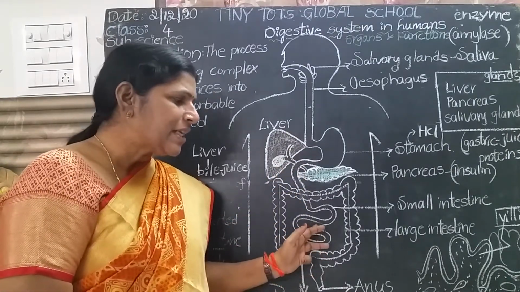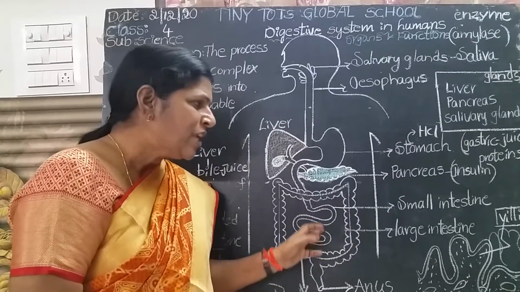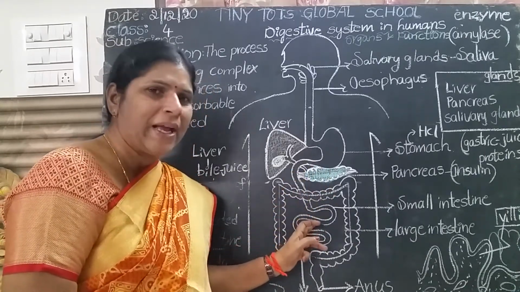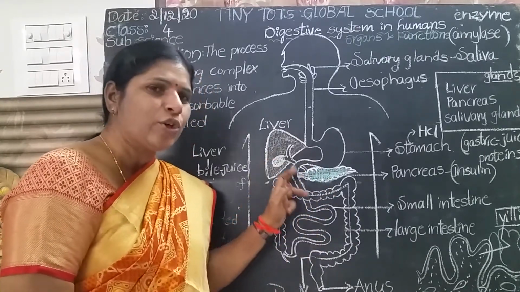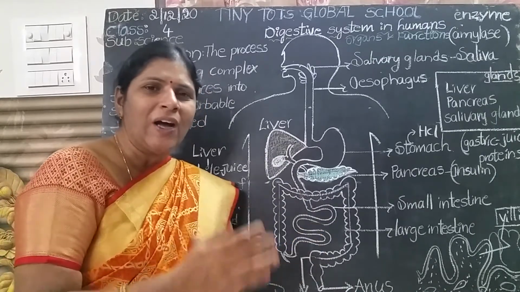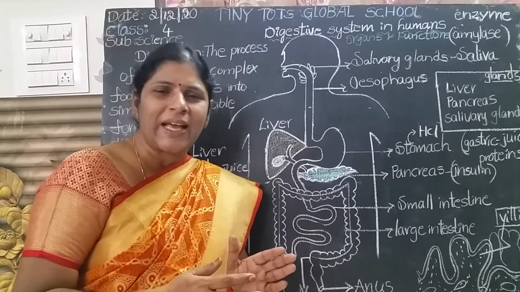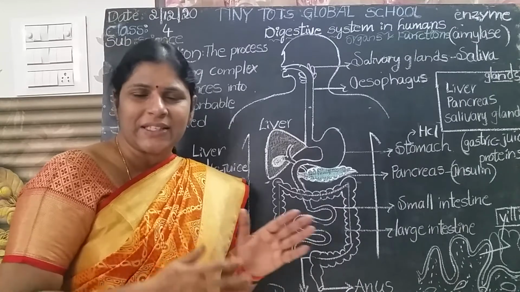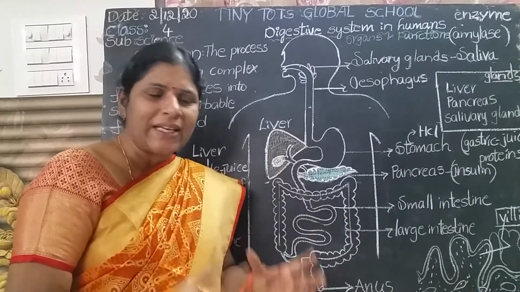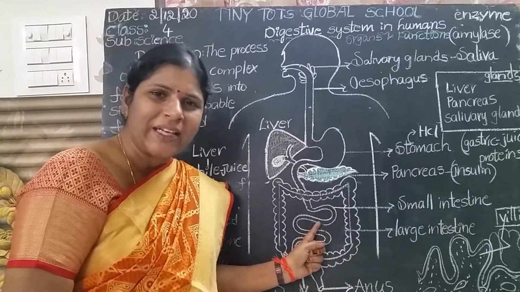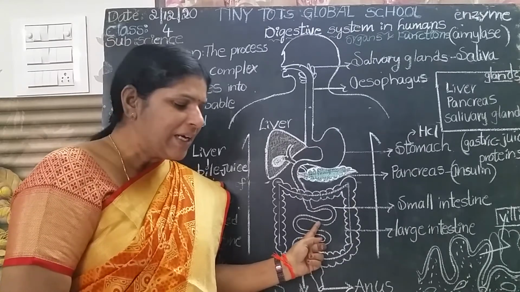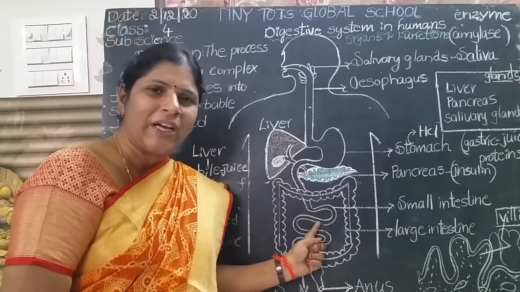Here the intestine releases intestinal juice. The pancreas also releases pancreatic juice and the liver also produces bile juice. All these are digestive juices that help the food to digest well. So final digestion is completed in the small intestine.